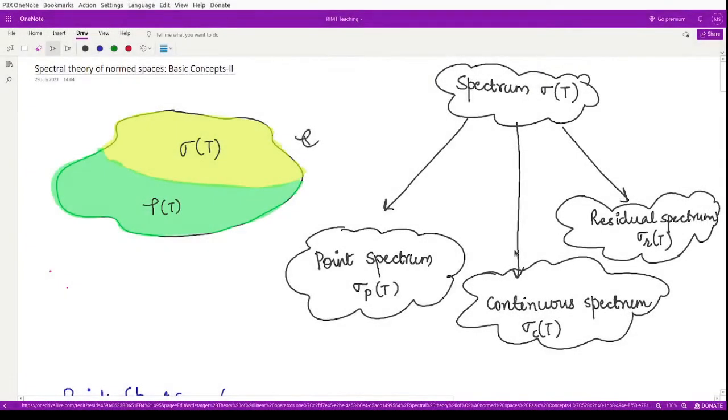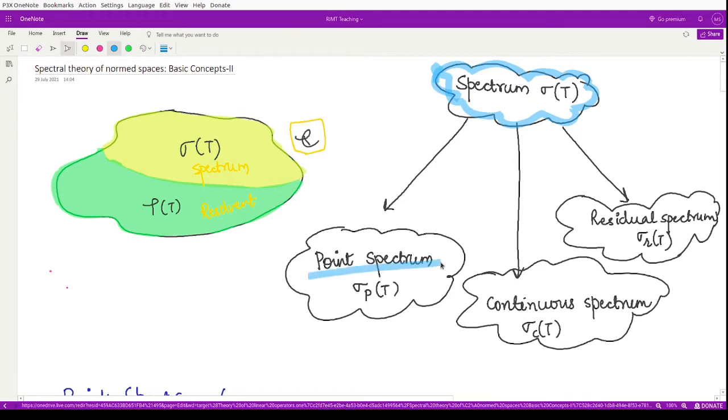Let us now see some few more properties on the normed spaces. Earlier we have studied about the complex plane partitioned into two sets. One is known as the spectrum set, another one is known as the resolvent set. Now the spectrum set is again partitioned into three sets.